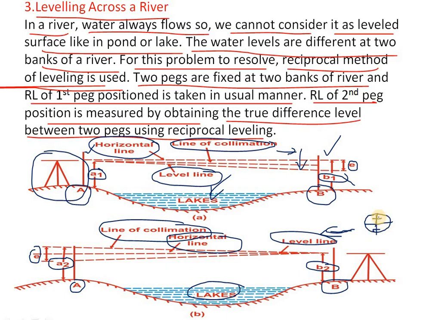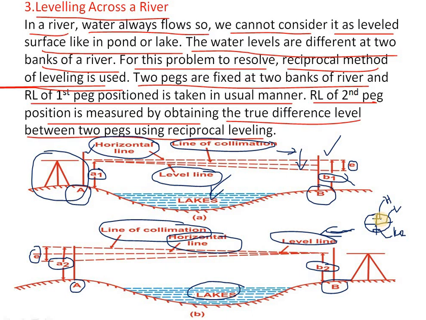The top line is known as the horizontal line, I will name it H, and this is the line of collimation, name it L, and this one is the level line, name it LE.